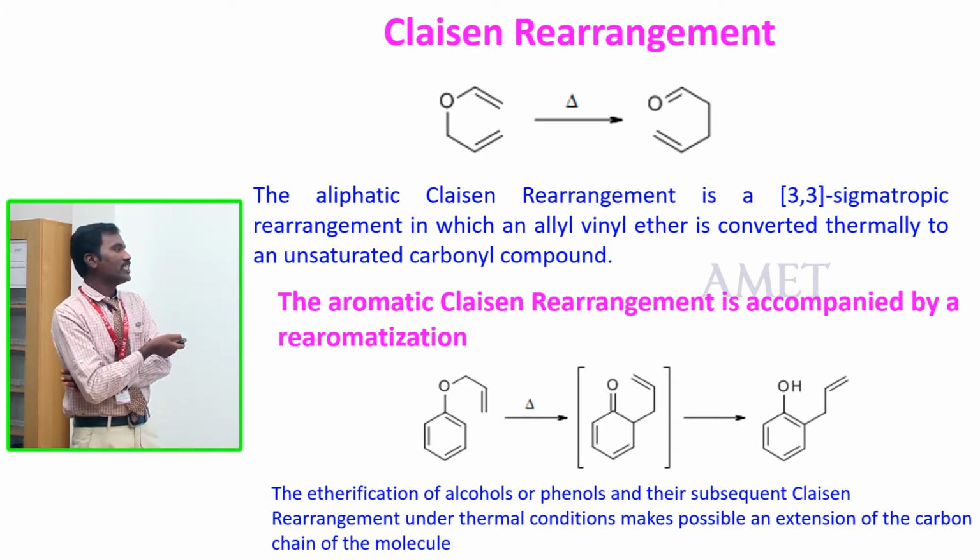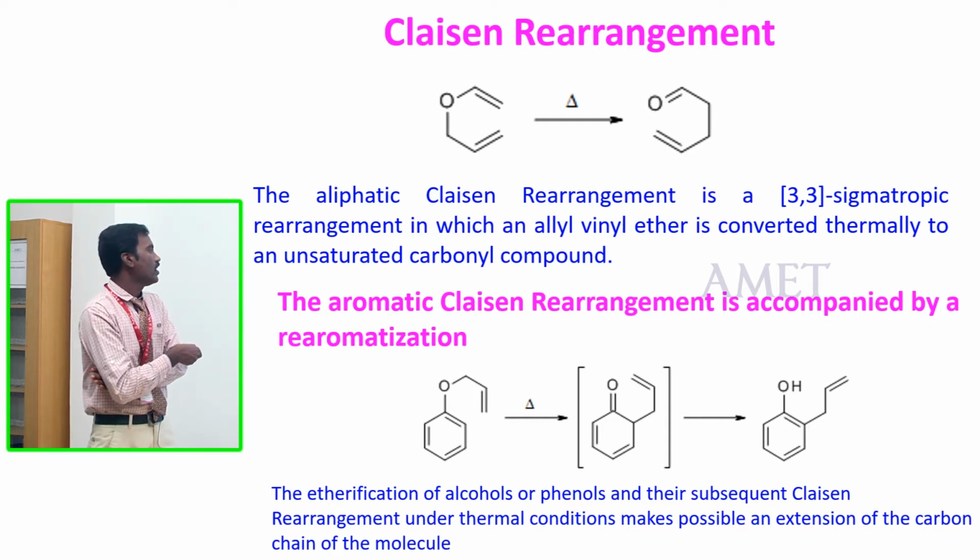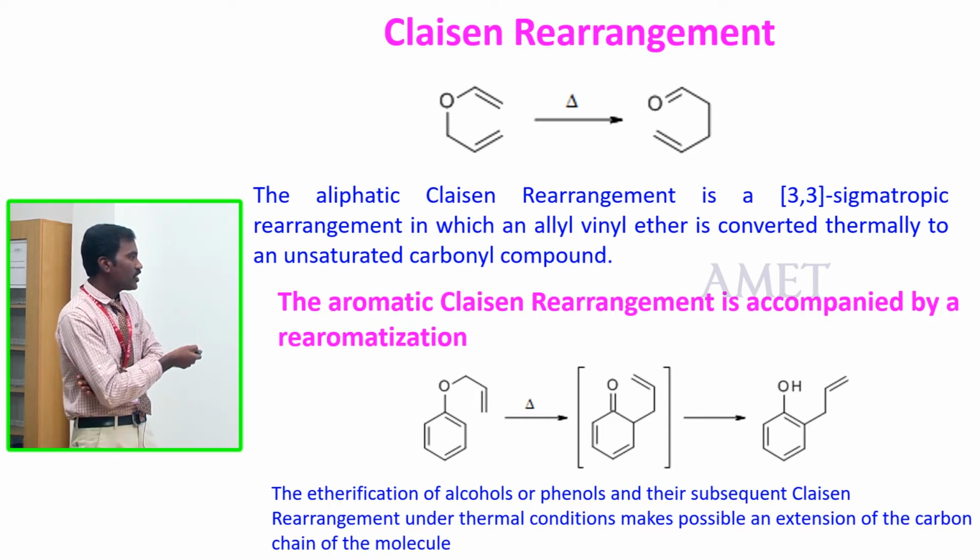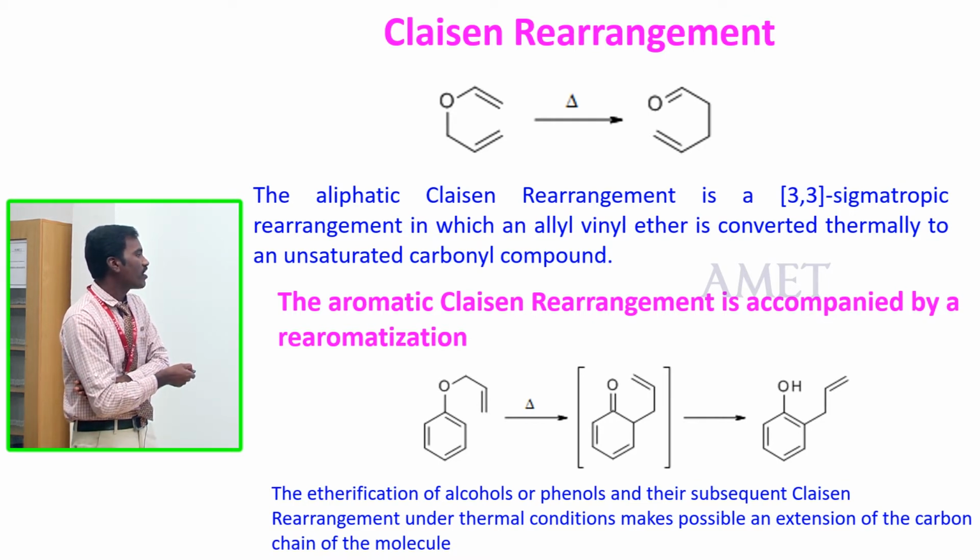The aromatic Claisen rearrangement is accompanied by rearomatization. The rearomatization is an example. This is the aromatic molecule of vinyl ether, allyl ether in the presence of heat. Here the oxygen has two lone pairs of electrons available here and here. This lone pair of electrons shifts here, this double bond goes to attack the allyl carbon atom. This allyl carbon atom is cleaved here, this one is going to shift to the oxygen atom.